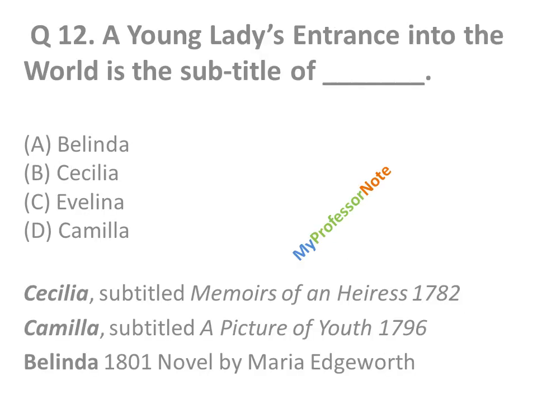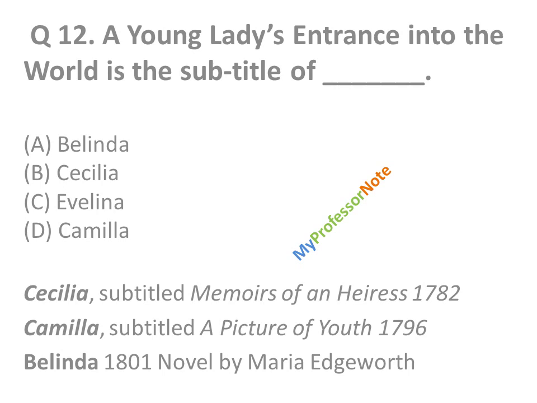Now the next question we have: A Young Lady's Entrance into the World is a subtitle of. As I have given the subtitle for all the other novels here, it must be easy for you to find out. So all these novels, Evelina, Cecilia, and Camilla, are novels by Frances Burney.